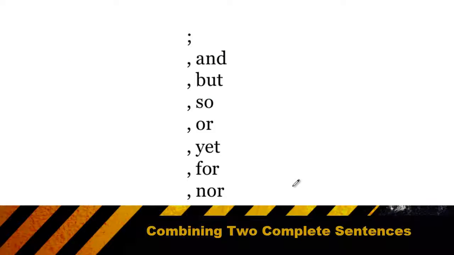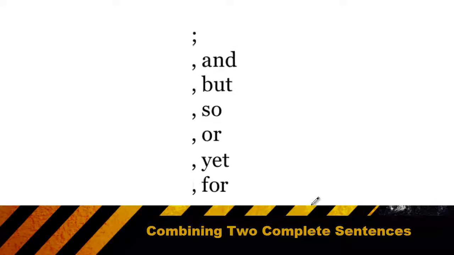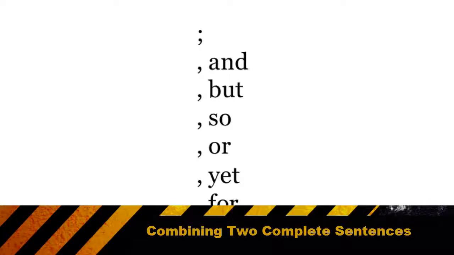There are a couple ways that we actually combine two complete sentences. For your exam, two complete sentences can be combined with either a semicolon or what's known as a comma conjunction. There are 7 conjunctions to know, and they all have 3 letters or less. So if you have a semicolon, or comma and, or comma but, or comma so, etc., you have to make sure that both sides of the comma conjunction are full and complete sentences.